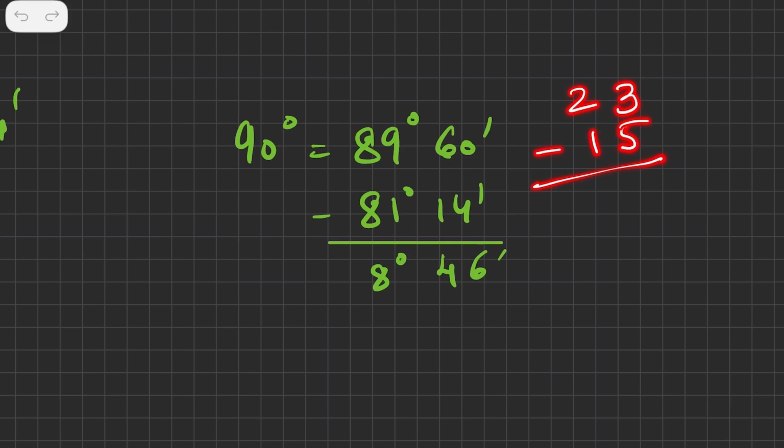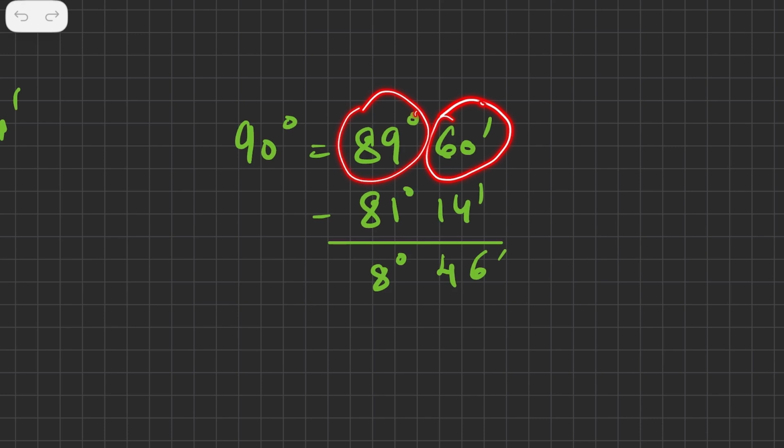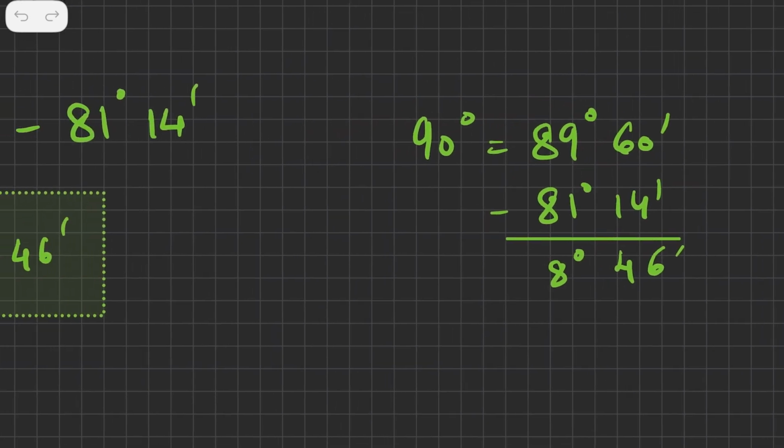Then what you do is you borrow 1 from here and it remains as 1, and this becomes 13, and 13 minus 5 is equal to 8, and then this goes to 0. You do not do it that way here, because there are minutes and there are degrees. These are two different units of angle. That's the reason I have to work around like this.